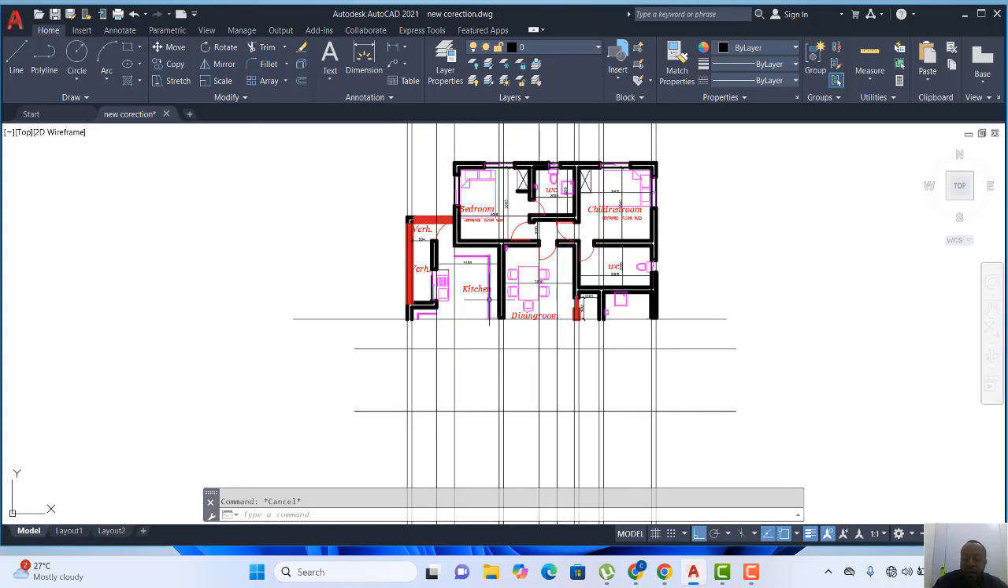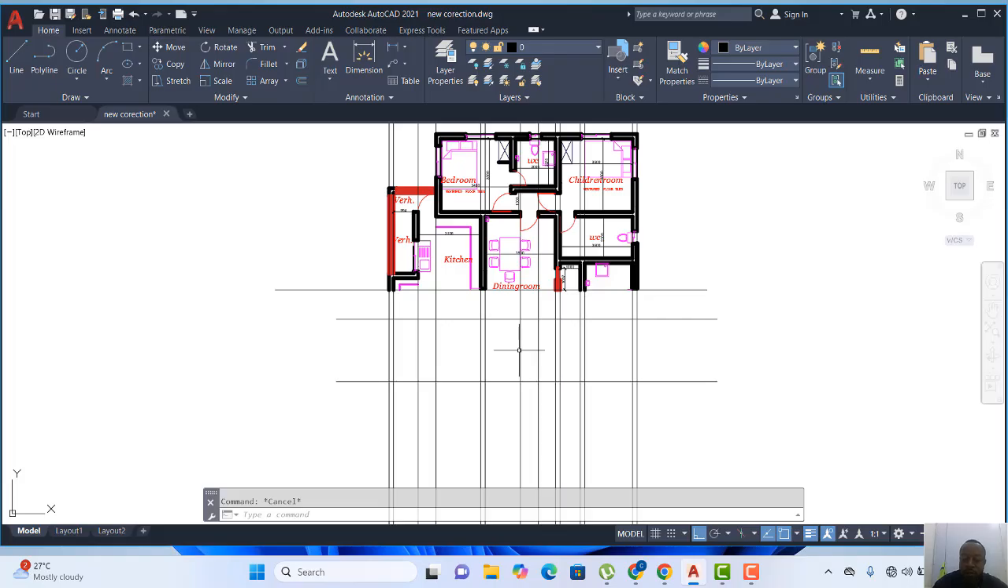Then the next one is to offset the level of the door and the window height. So I'll offset 900. Let's use 900. So I'll set from here to here. That's where the window is starting from, and from up here down.